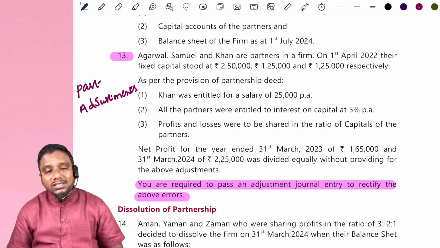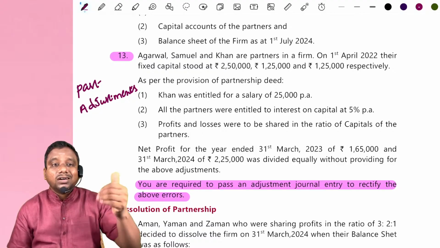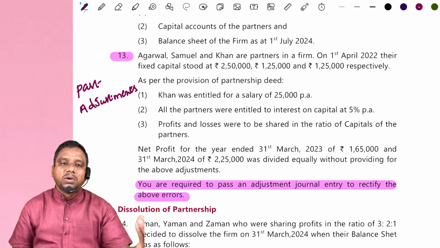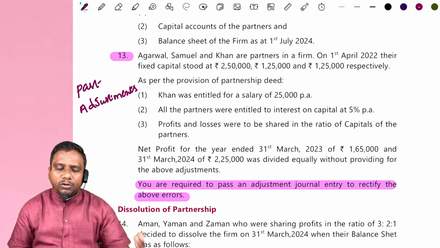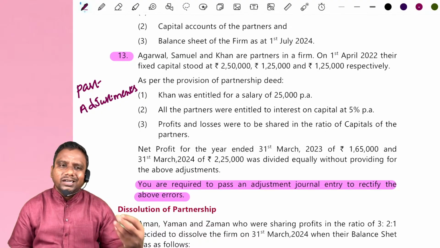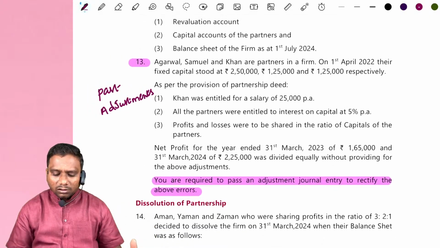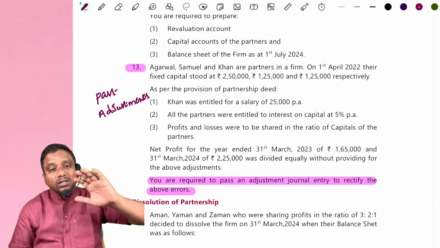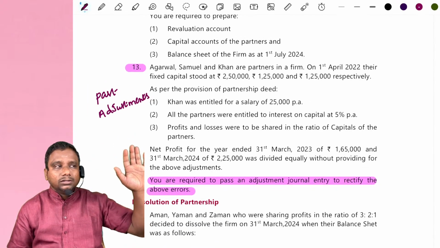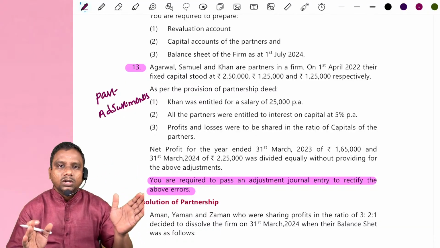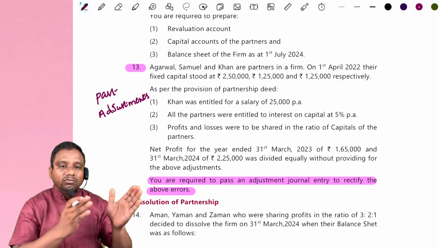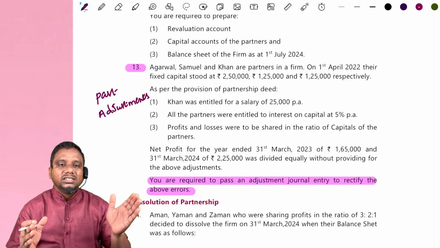Or in the last year, we may have forgotten to distribute some amount to the partners, maybe in the form of salary or remuneration or any interest on capital or interest on drawings, or the partners may decide retrospectively, from 2 years back, to change the profit sharing ratio, or take salary, or take interest on capital, or charge interest on drawings.